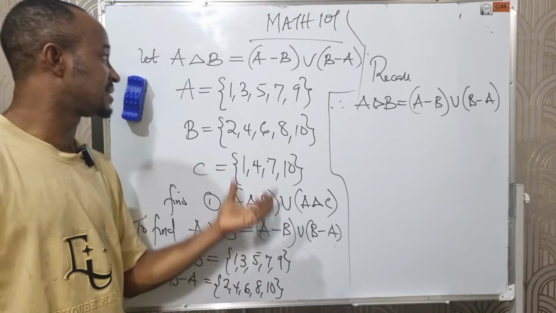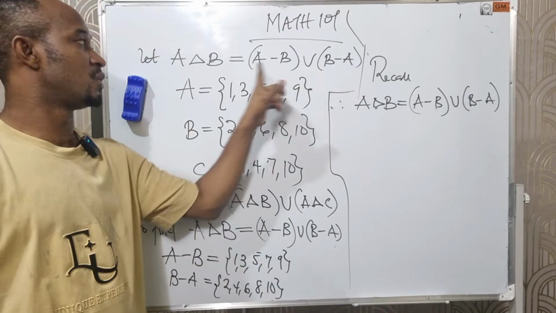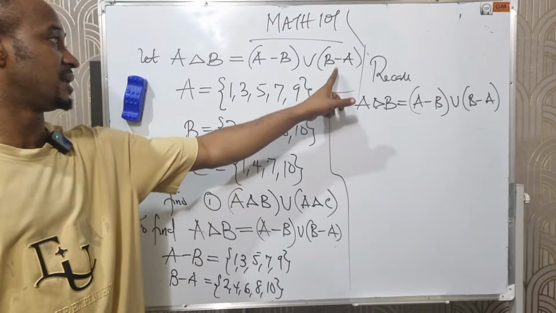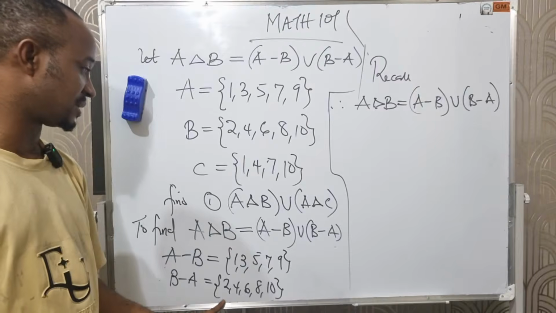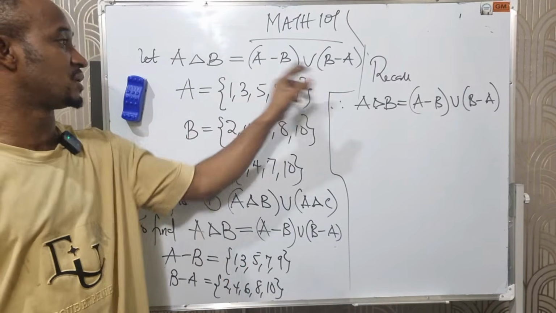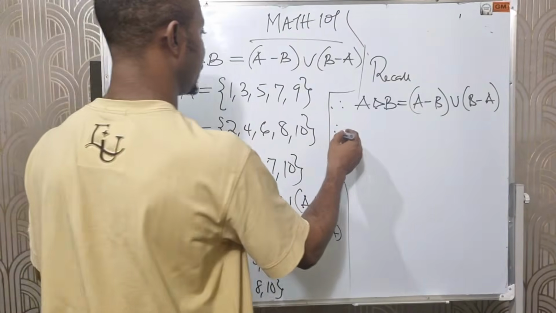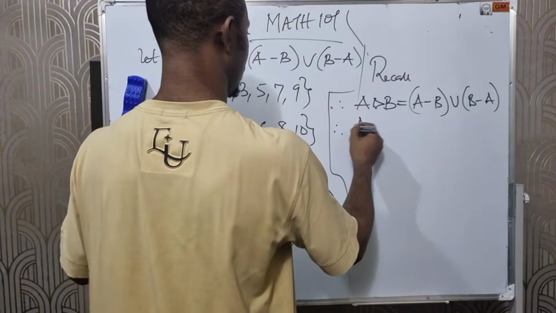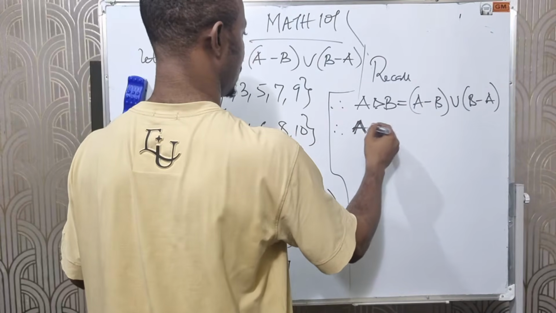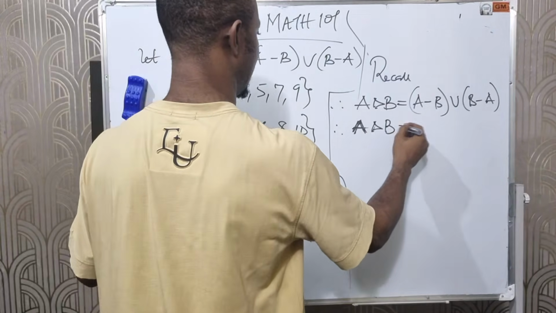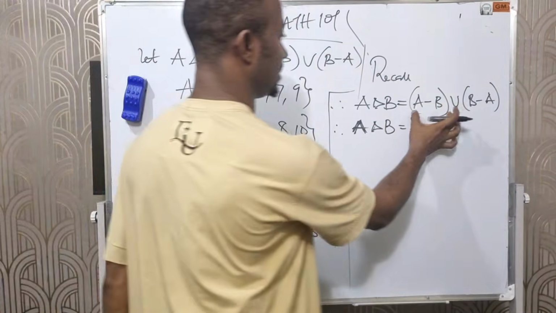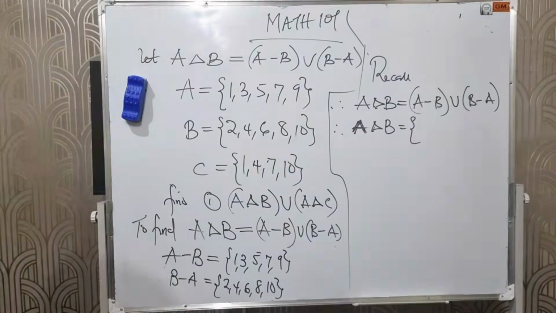What we are doing now is to define this first. And we are told that this is defined as this. So what we did first was to find this, that gave us this. Then find this, that gave us this. Then to find this, I have to find their union, right? So let's go. Therefore, the symmetric difference between A and B will then be the union, which means we are combining these two sets without repeating any element.